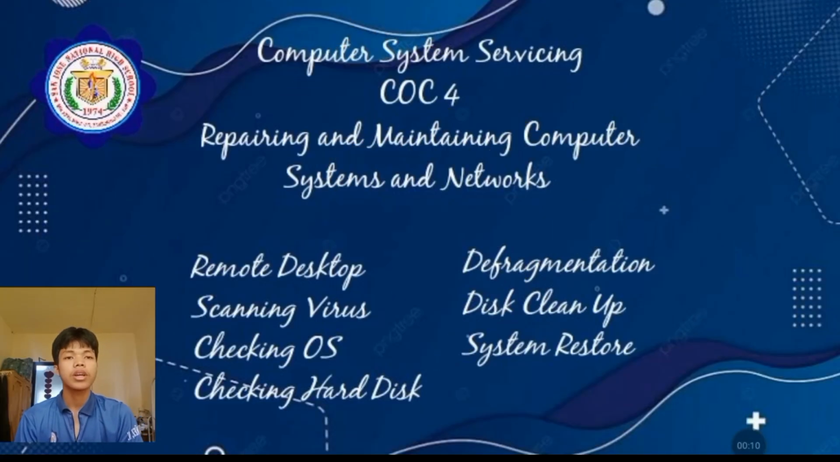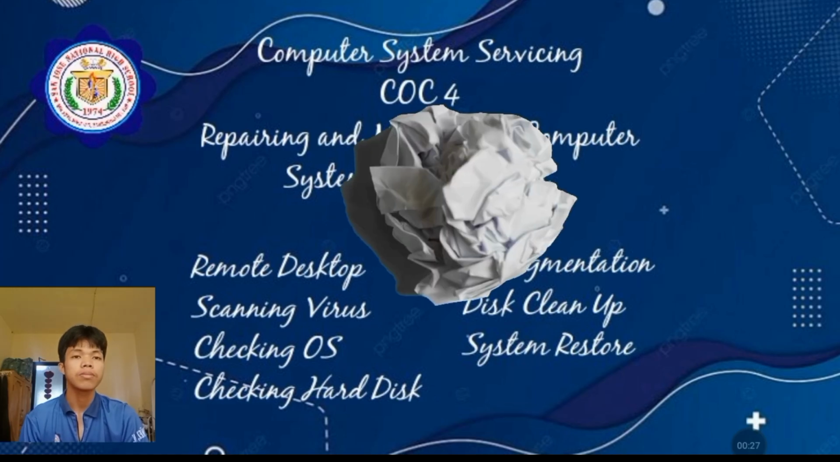So for today's video, guys, we're going to tackle the computer system servicing COC for repairing and maintaining computer systems and networks: remote desktop, scanning virus, checking OS, checking hard disk, defragmentation, disk cleanup, and system restore. So these are the COC 4 to perform in these videos.